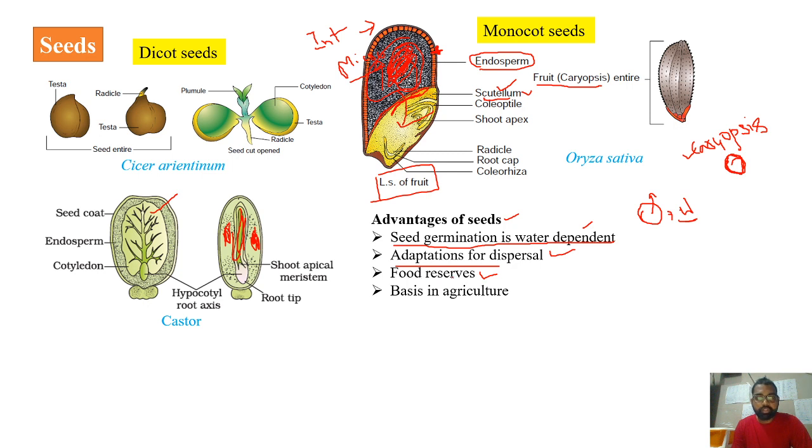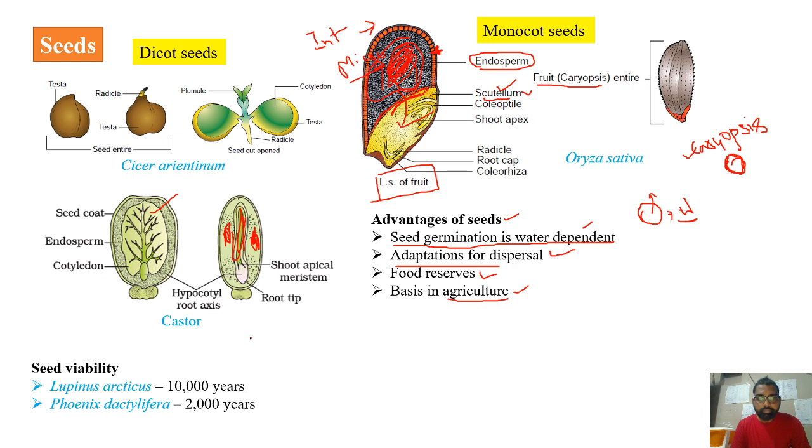We know the importance of seeds in agriculture. Without seeds, agriculture cannot be possible. The farmers will utilize the seeds produced, and further cultivation will completely depend on the seeds. We can store the seeds and sow them in specific seasons. All this is possible because of the seeds only.